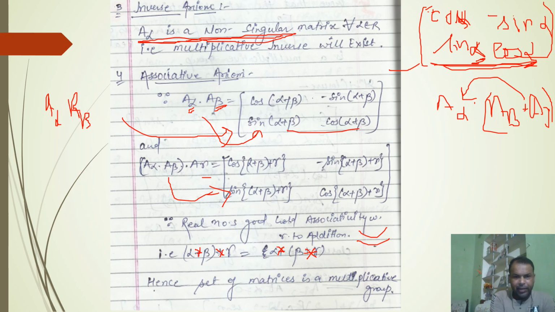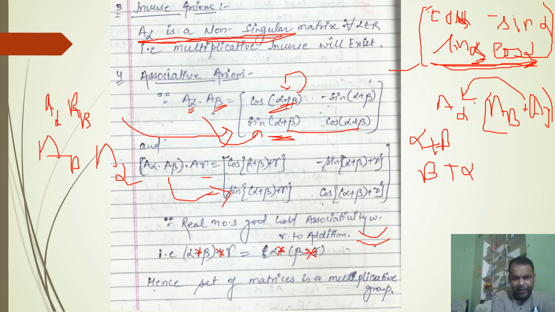If you multiply A beta with A alpha, then only alpha and beta will be reversed here, and there is no change on considering alpha plus beta or beta plus alpha. So in the next step, a student can change this matrix to beta plus alpha everywhere, and that can be written as A beta into A alpha. So commutativity also holds.